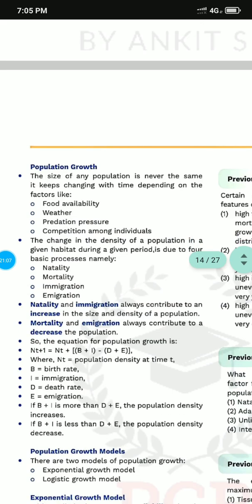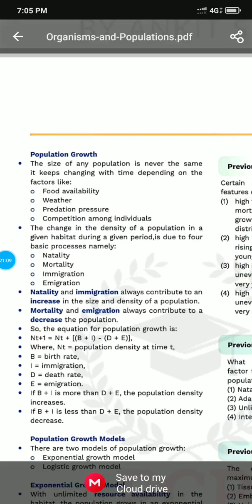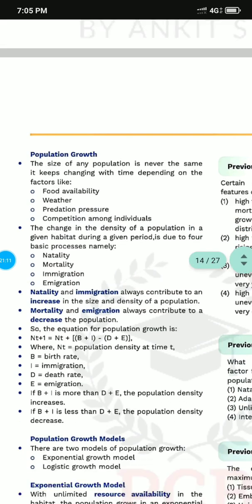The next one is population growth. Here it is very important: the size of an actual population is never the same. It keeps changing with time depending on factors like food availability, weather, predation, competition. It can also change due to natality, mortality, immigration, emigration.